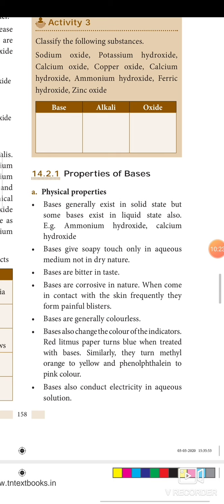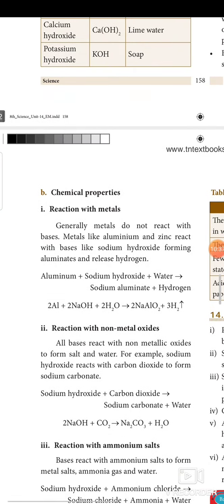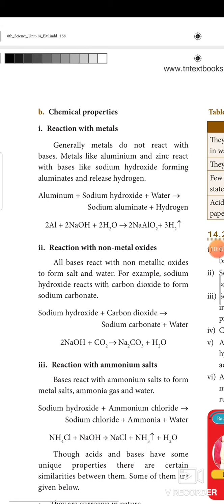Red litmus paper turns blue when treated with bases. Similarly, they turn methyl orange to yellow and phenolphthalein to pink. Bases also conduct electricity in aqueous solution. Let's see the chemical properties of bases. First, reaction with metals. Generally, metals do not react with bases, but metals like aluminum and zinc react with bases like sodium hydroxide, forming aluminates and releasing hydrogen. So, aluminum plus sodium hydroxide plus water results in sodium aluminate and hydrogen.